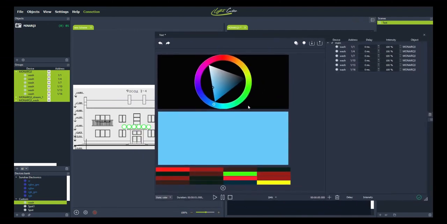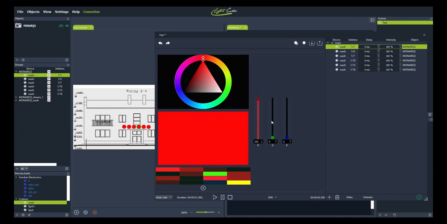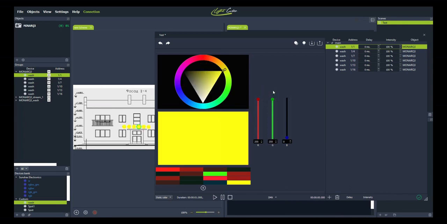Let's select devices from groups and drag and drop them into the scene. To the left, we see static color palette. Color is created by mixing red, green and blue channels. For example, if we add 255 of red, 255 of green and 0 of blue, we will create yellow. Alternatively, you can mix colors by moving sliders across the palette. I believe static color mode is clear.